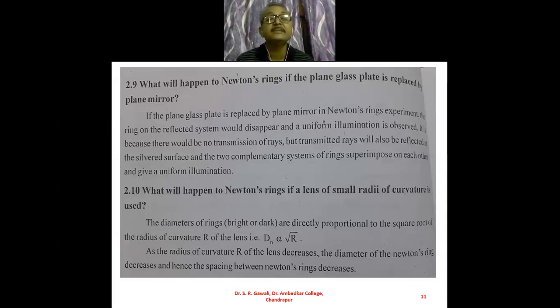So when the radius of curvature increases, the diameter of the Newton's rings also increases, and when it decreases, the diameter decreases.